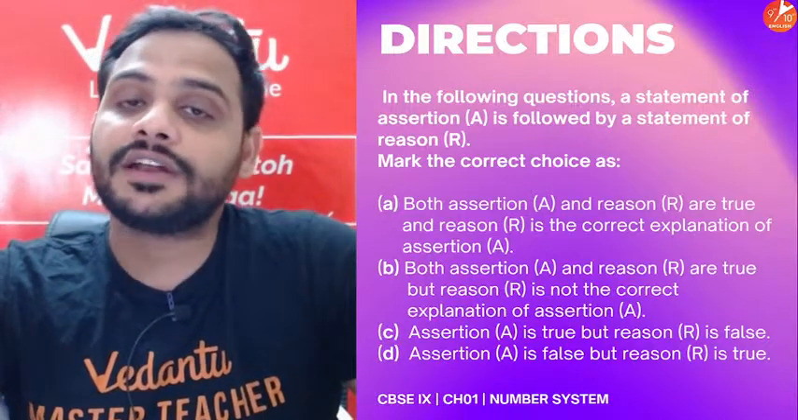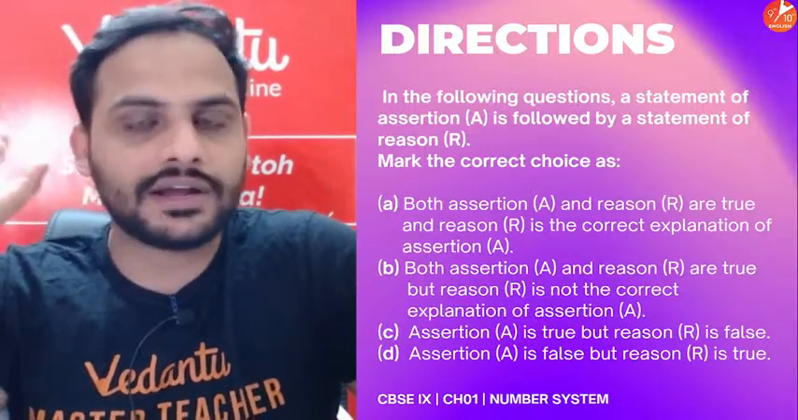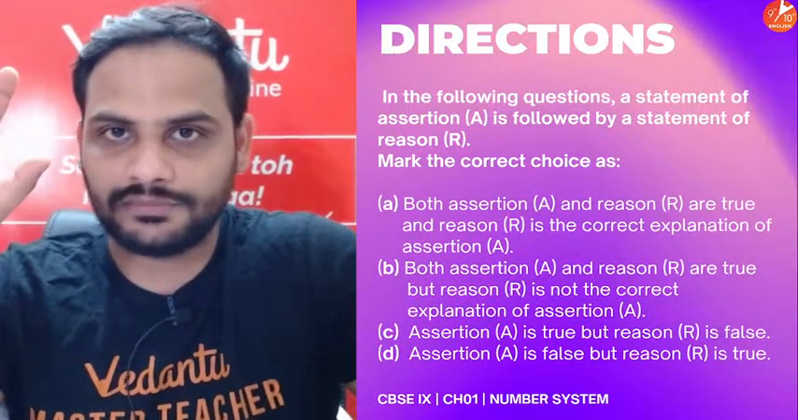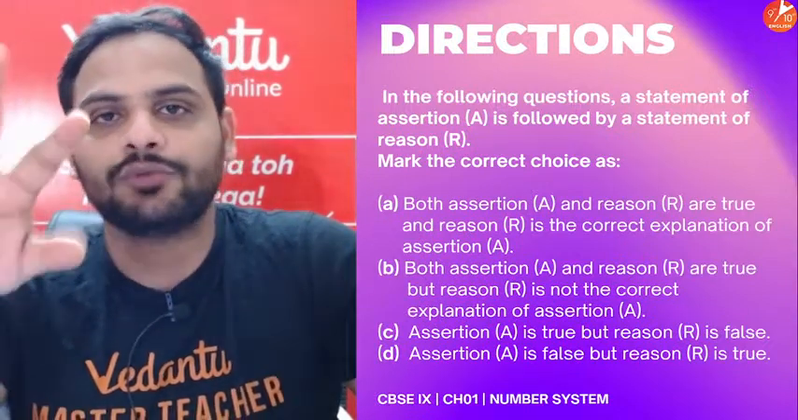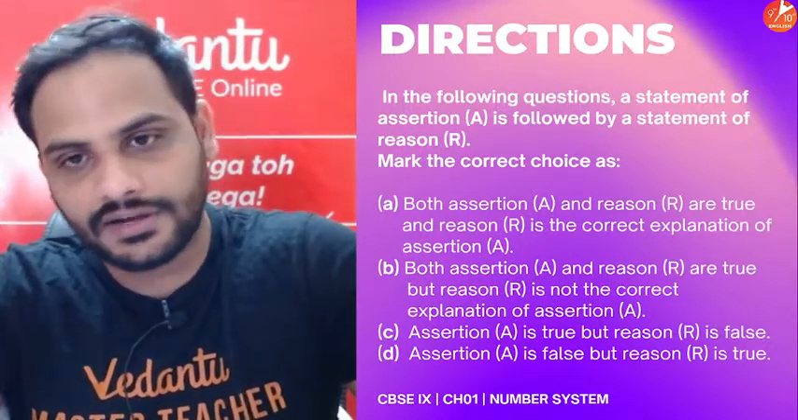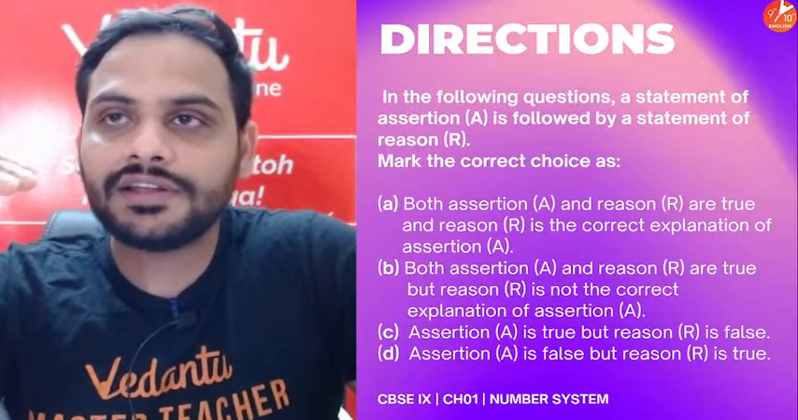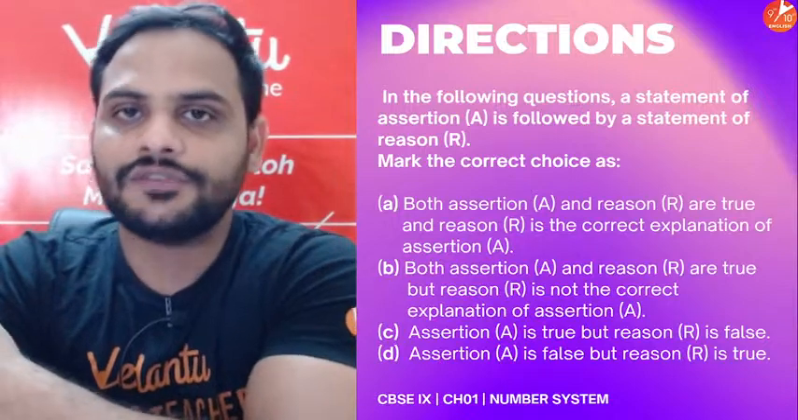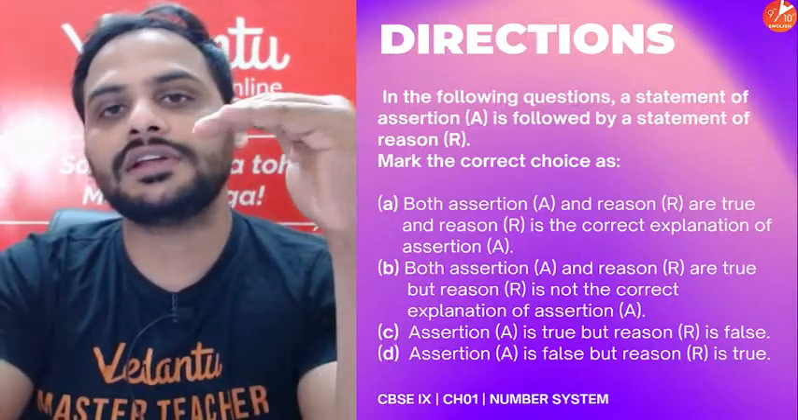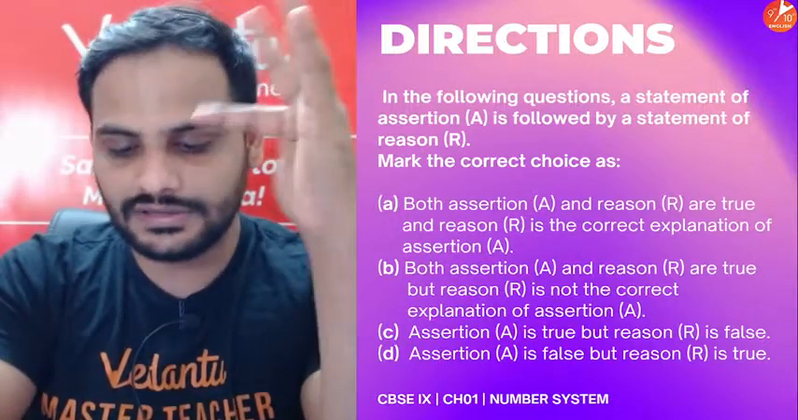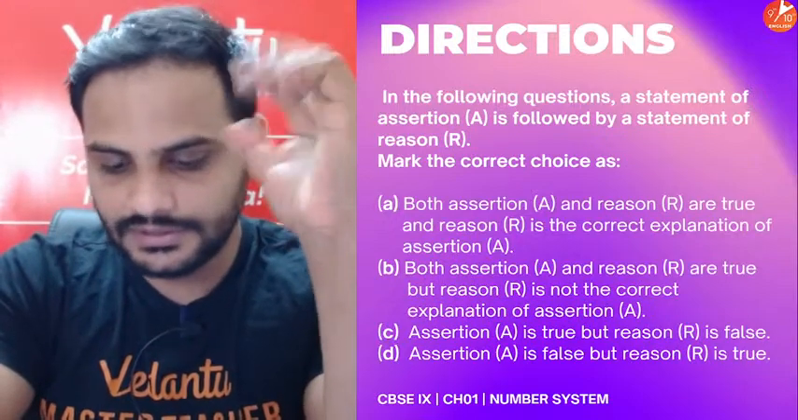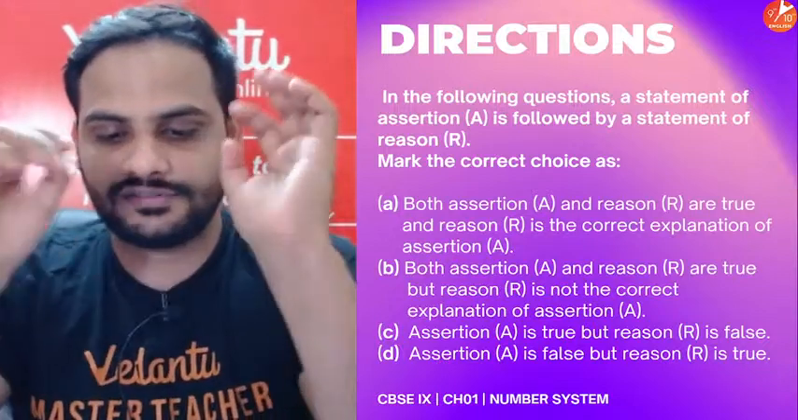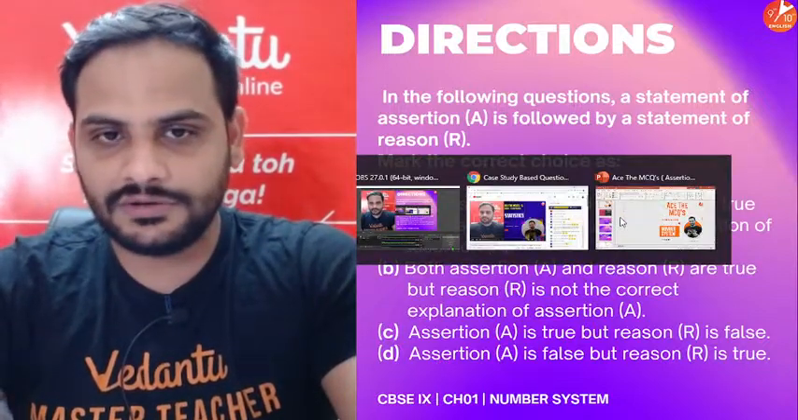If both are correct, your answer will be either option A or option B. It will be option A if both assertion and reason are correct, and reason is the correct explanation of assertion. And option B will be when both are correct but reason is not the correct explanation for assertion. So these are the 4 options throughout all the questions. The same options we will be using.